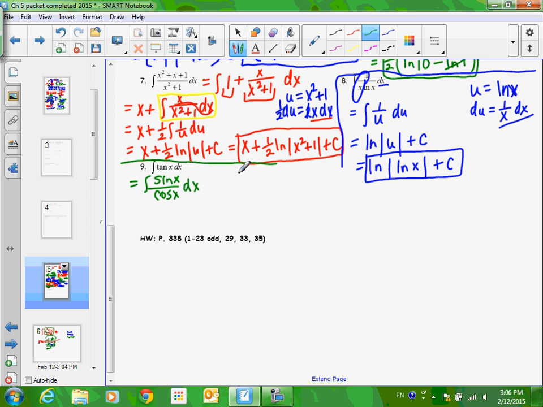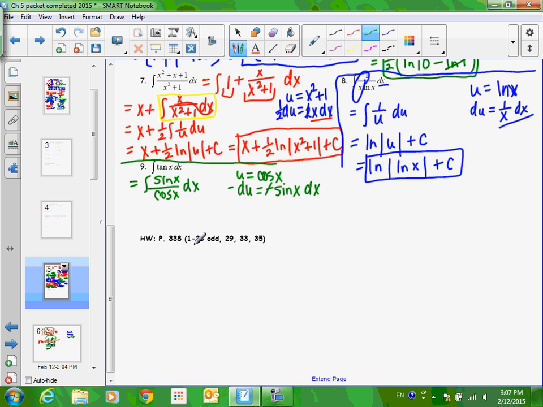Okay, the reason this is going to be really nice is because the numerator is the derivative of the denominator with a negative. Okay, we can deal with that. And vice versa. So you may not be sure, should u equal sine x or should u equal cosine x? Well, if you pick the wrong one, you will figure it out because it won't work in the next step. Like you'll get stuck. But I'm going to go with what we've been doing today, and I'm going to let u be the denominator. Then du would be negative sine x dx.